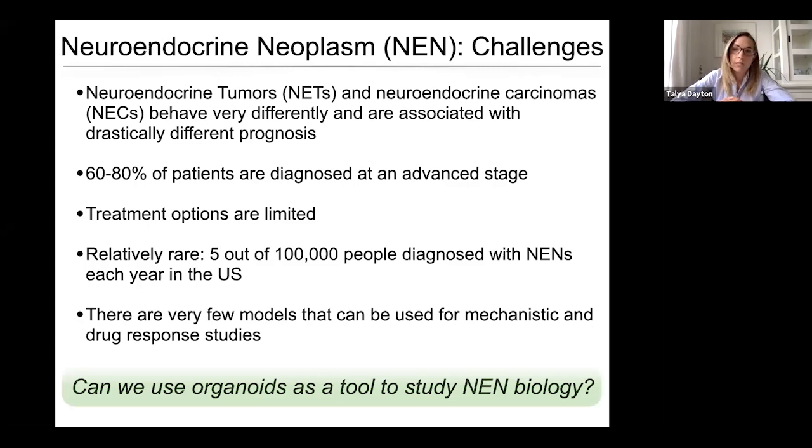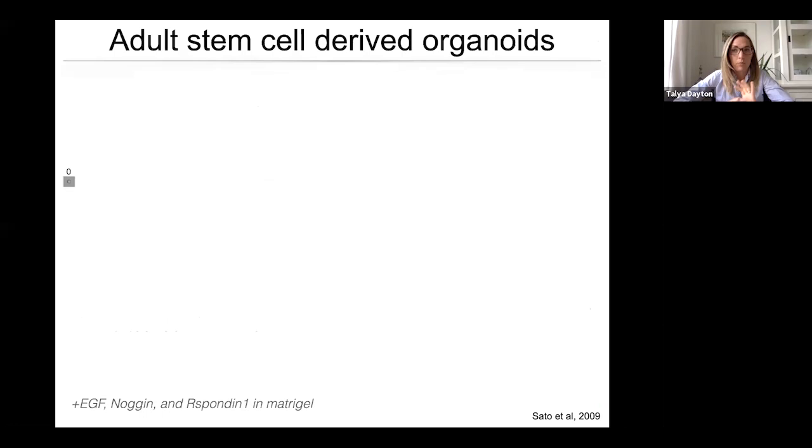And so the question that I asked when I joined the lab was, can we use organoids as a tool to study NEN biology? And to begin, I'll just give a very brief introduction into organoids. And because it was the first organoid system established in the lab, I'll be using the small intestine as an example. So in general, adult stem cell derived organoids, using this organoid technology, we can isolate a single adult stem